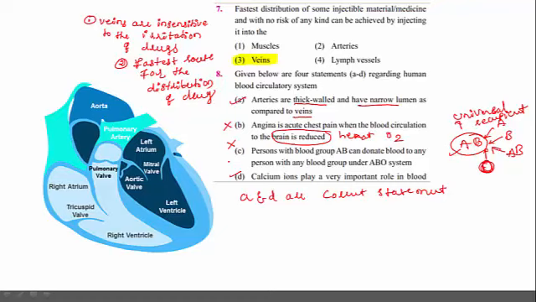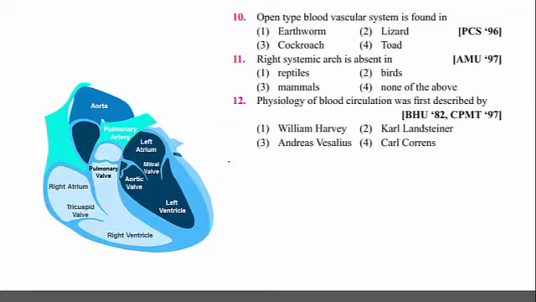Then moving to the next question. Open type of blood vascular system is found in. What is that open type of blood vascular system? In the open blood vascular system, when blood is pumped by the heart, it is released into the body cavity.